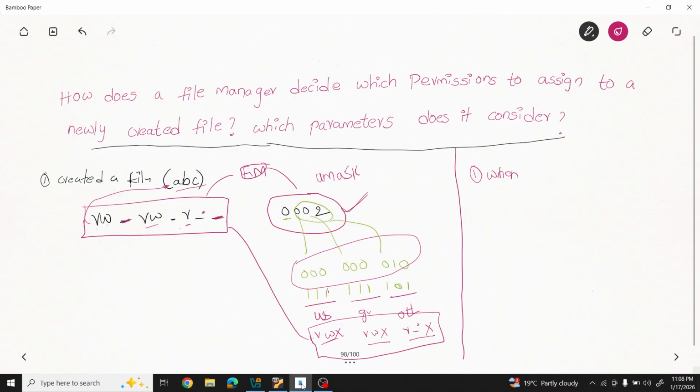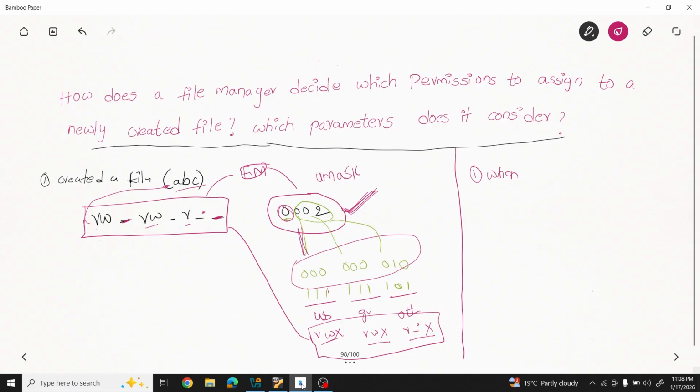It may vary, based on the file system. Now coming to the concept. In my Linux OS, I got 0002. The first 0 represents octal. Put that aside. Next three digits are there.